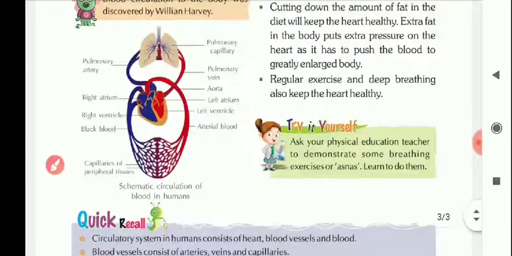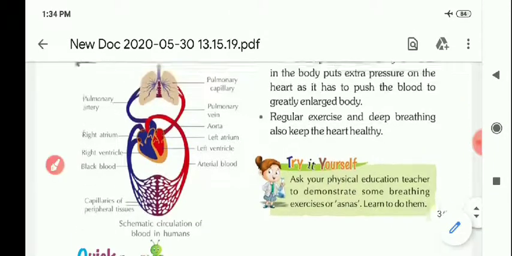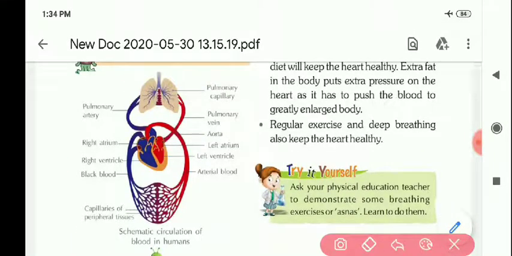See how the heart functions. These two are lungs and these are the pulmonary capillaries. This is the pulmonary vein that carries the oxygenated blood from the lungs to the heart, and this is the pulmonary artery that carries the deoxygenated blood to the lungs for oxygenation. This part is the right auricle, and this is the right ventricle.